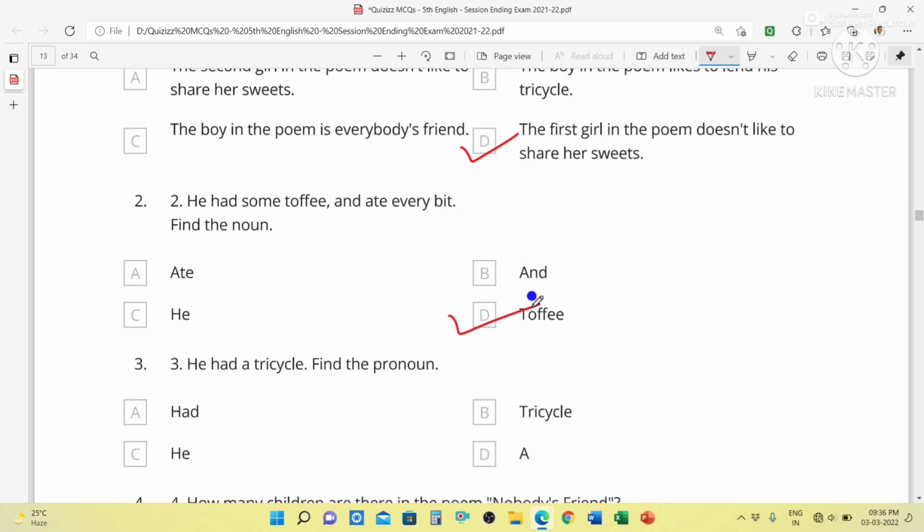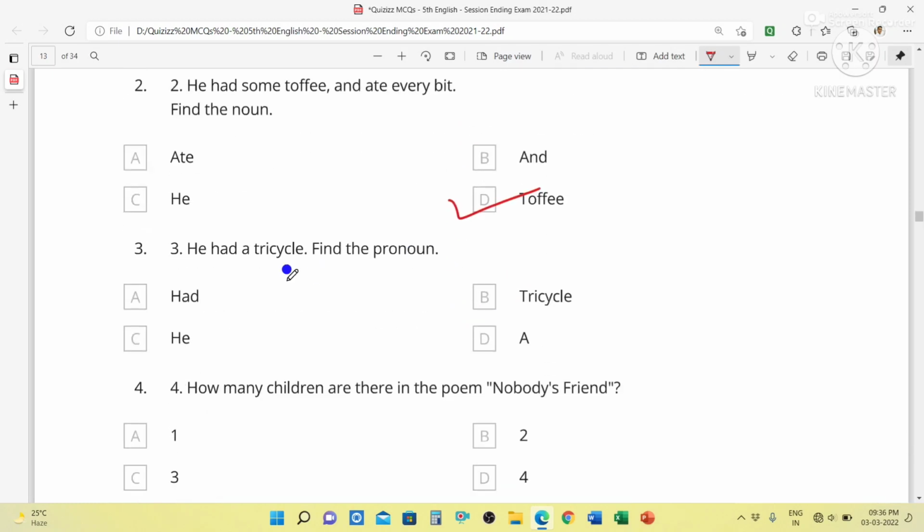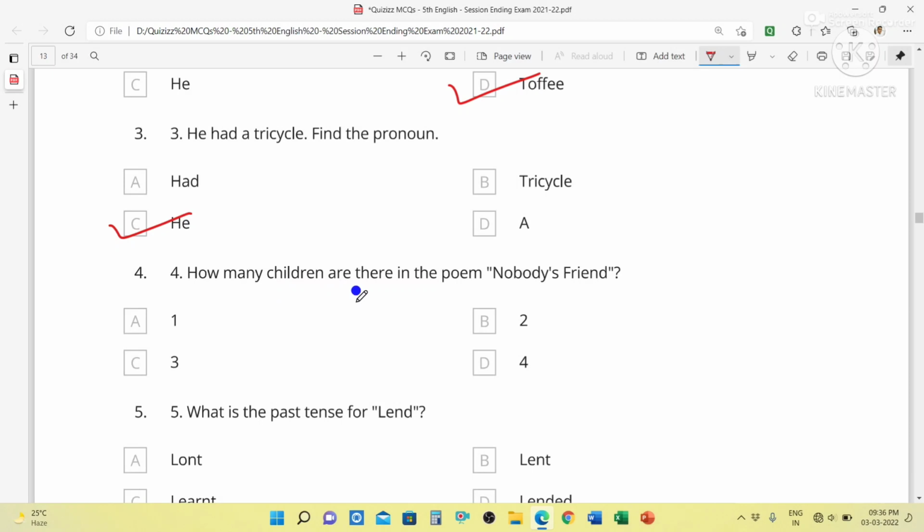Noun means a name. Name for something like that. He had a tricycle. Find the pronoun. Pronoun is the replacing word which replaces the noun. So he is the pronoun. How many children are there in the poem Nobody's Friend? So there are three. There are three children in the poem Nobody's Friend.